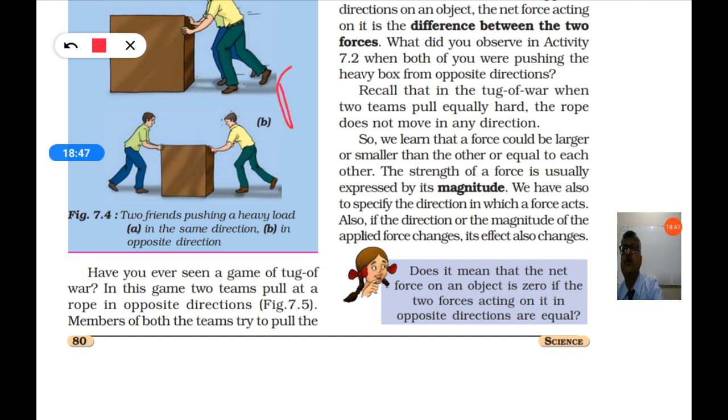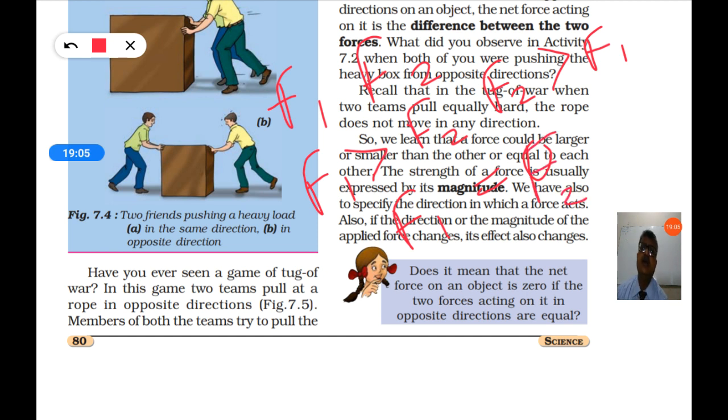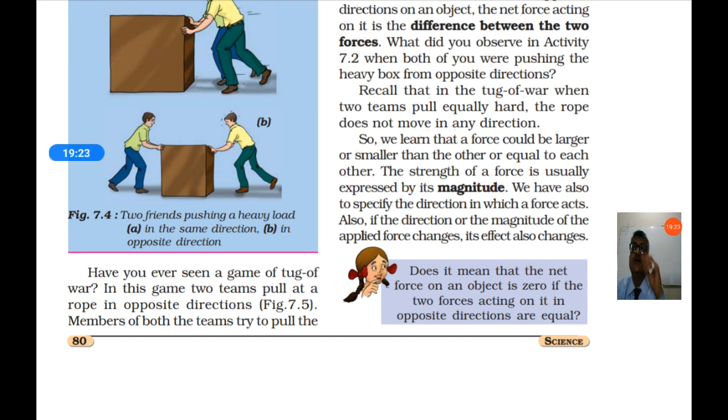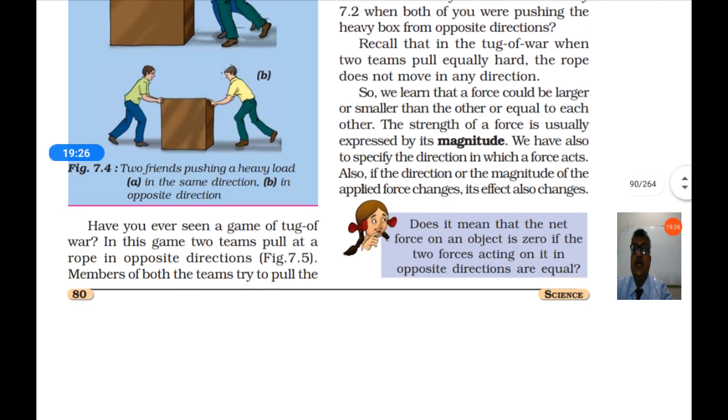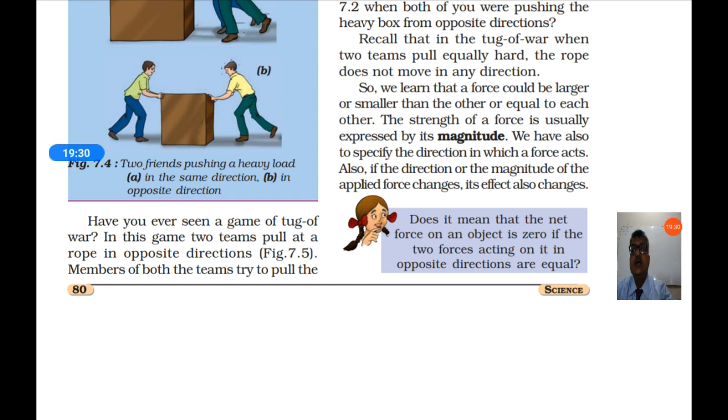For example, if there are two forces F1 and F2, F1 may be greater than F2, or F2 may be greater than F1, or both may be equal, F1 equal to F2.